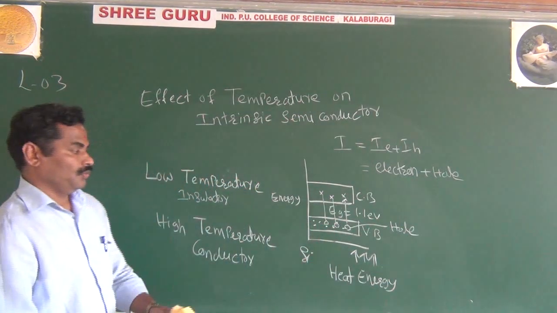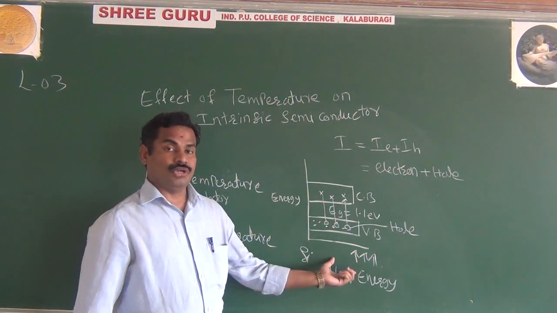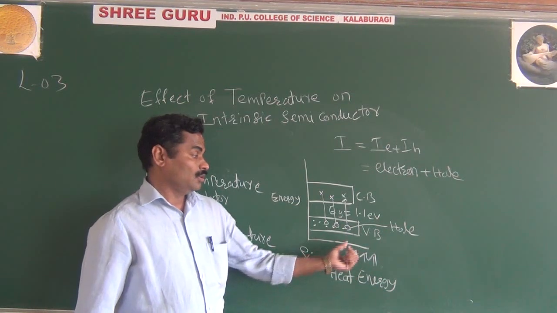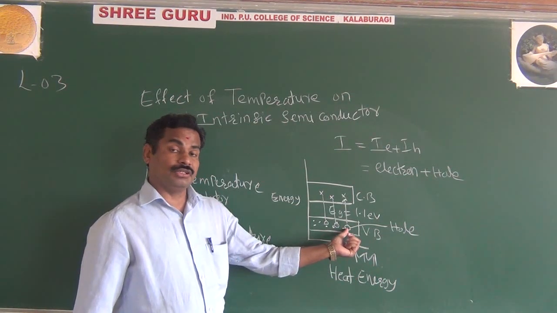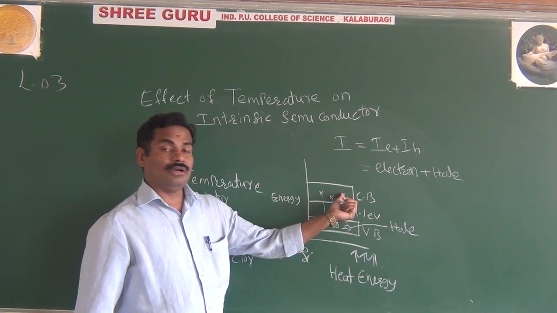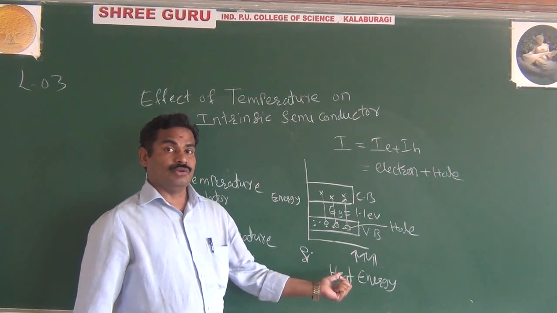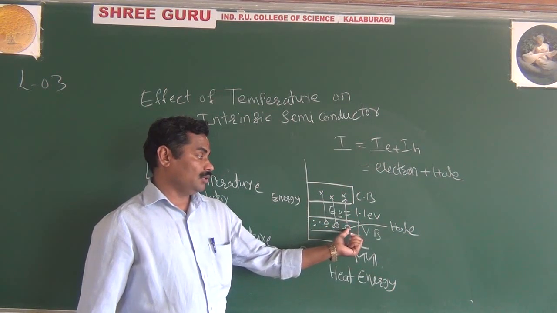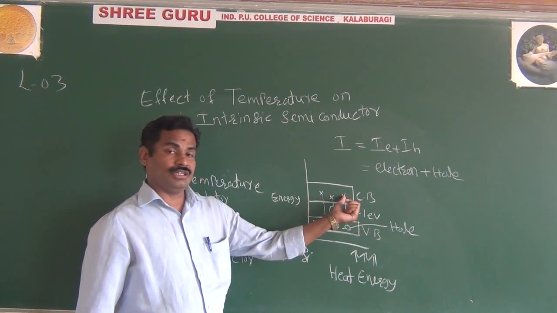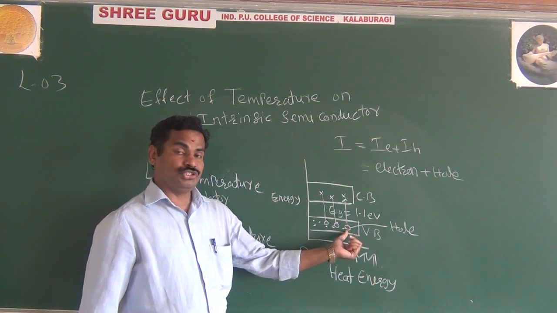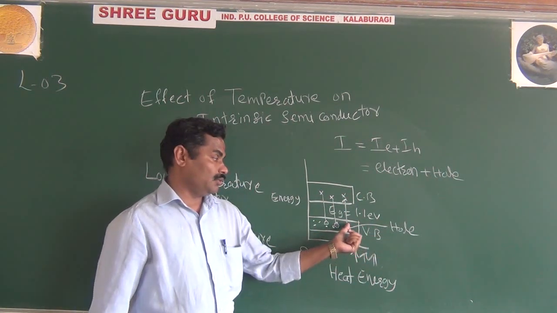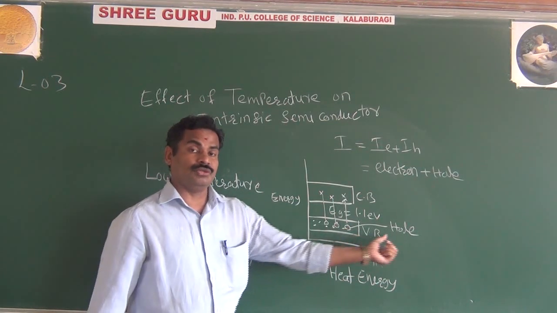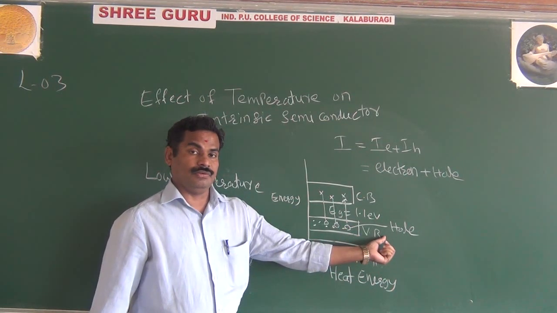It means you are applying more energy, because with more energy, what happens? This valence electron will break the covalent bond and move towards the conduction band. Whenever they break the covalent bond and this electron moves towards the conduction band, this vacant position is nothing but the hole. Maybe you are following.